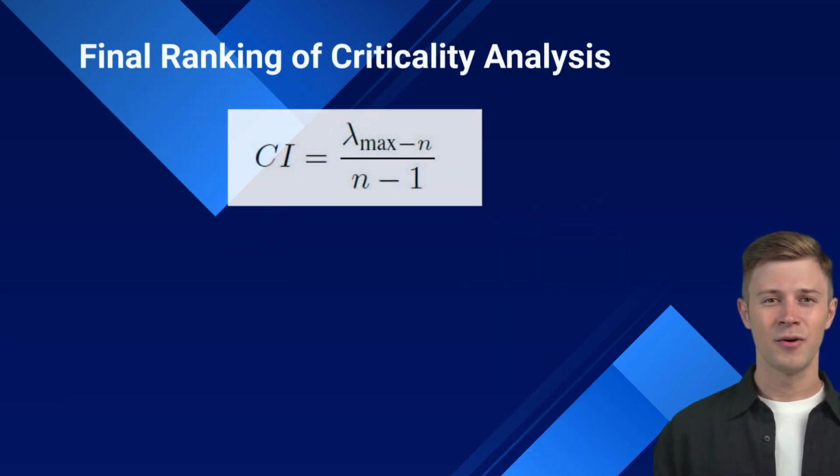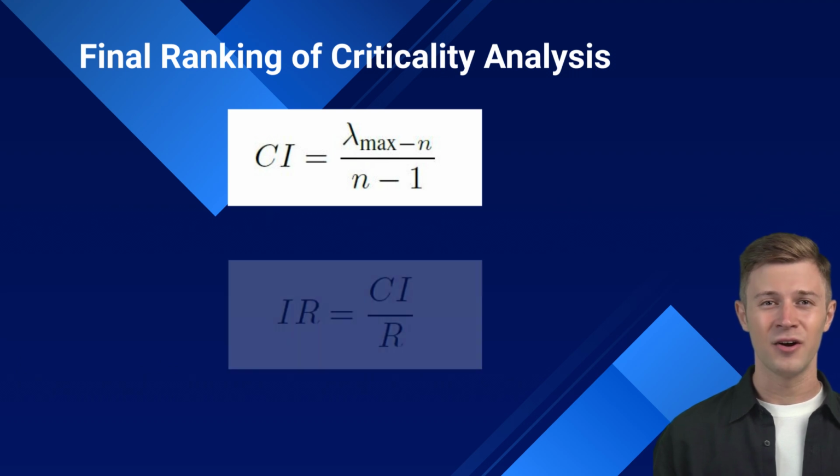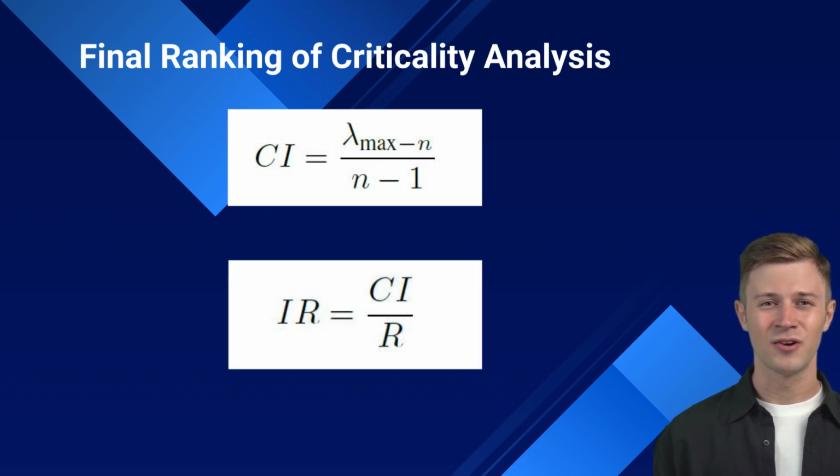In the AHP methodology, the inconsistency ratio, IR, is a crucial metric that assesses the consistency of judgments made during the pairwise comparisons of criteria and sub-criteria. It helps to identify any inconsistencies in the decision-making process.